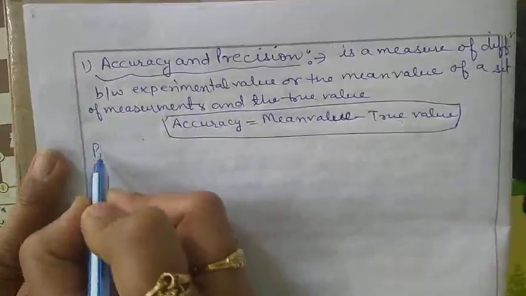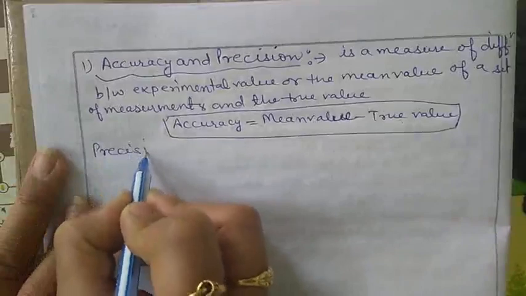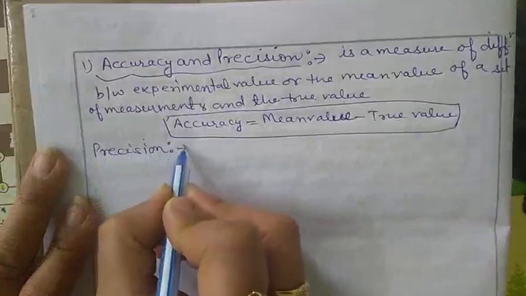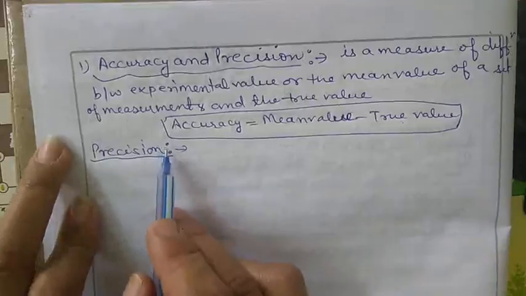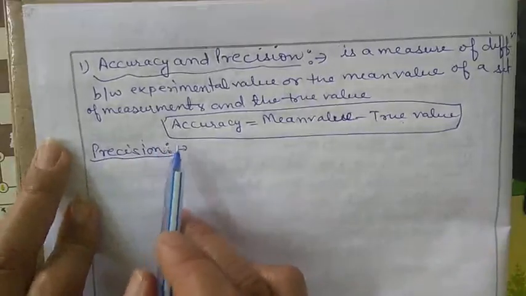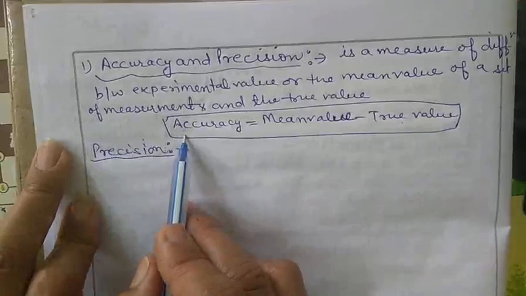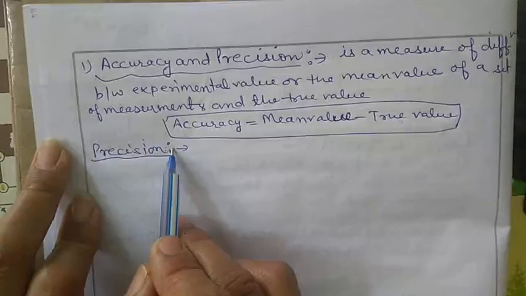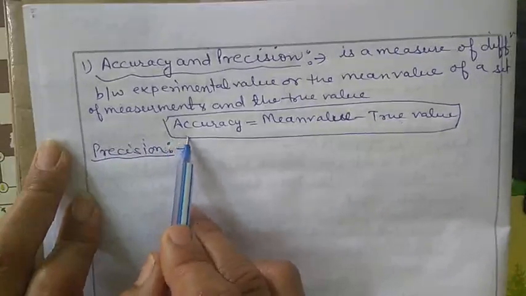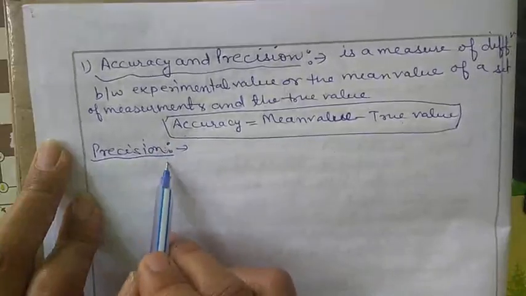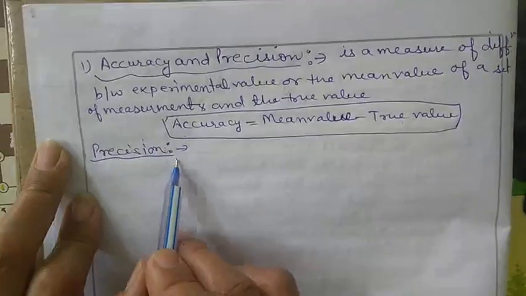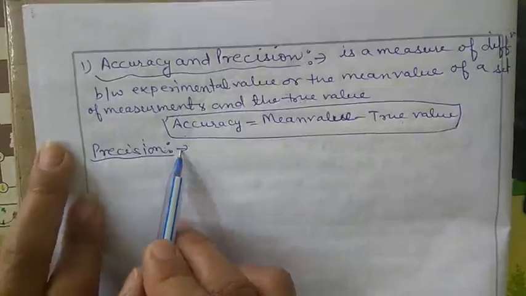Now the second term is precision. It refers to the closeness of various measurements for the same quantity, or it is expressed as a difference between measured value and the arithmetic mean value.